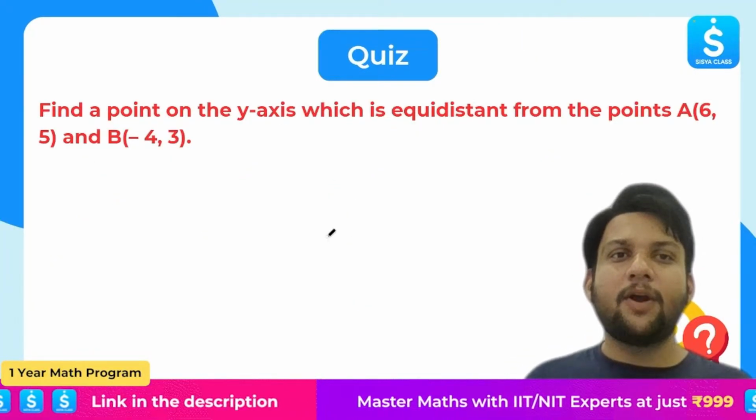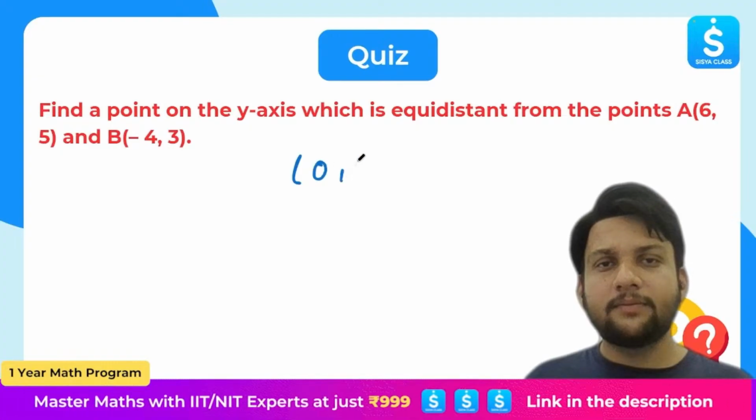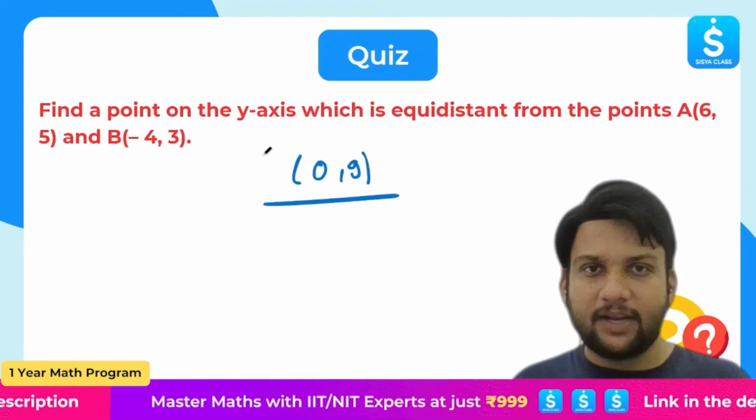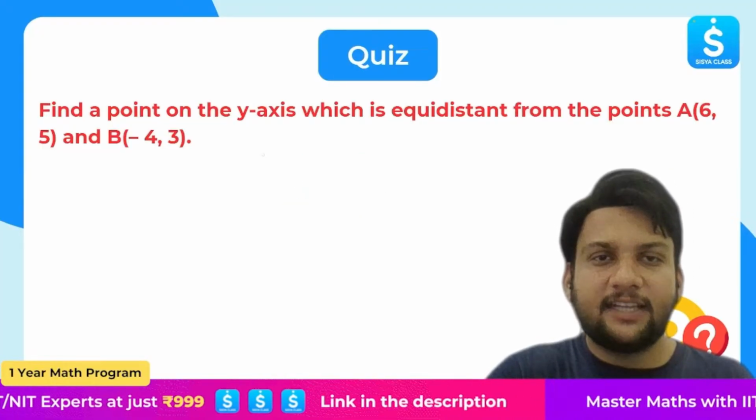Yes. So what is the point? The point is 0, 9. You can also cross check it. Okay, I know how to do that. All right. Let's move forward.